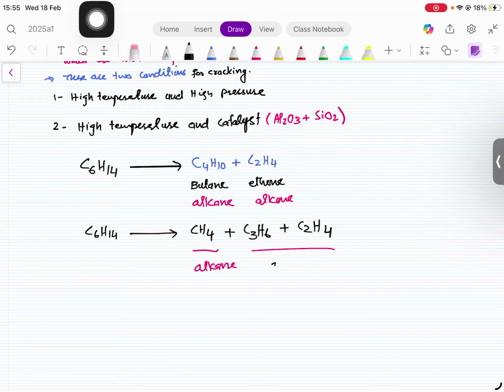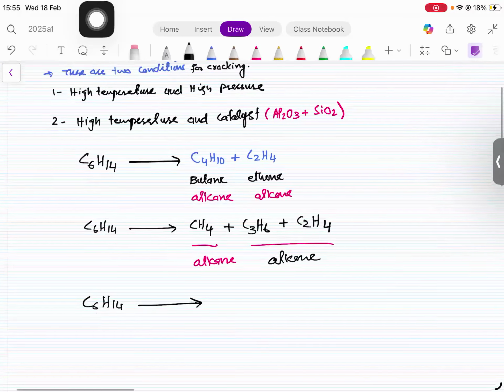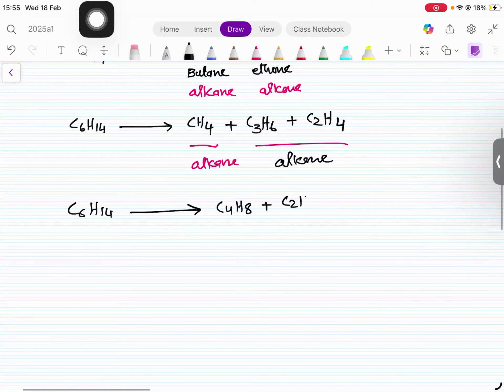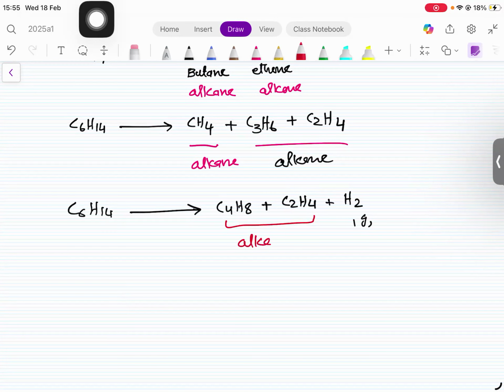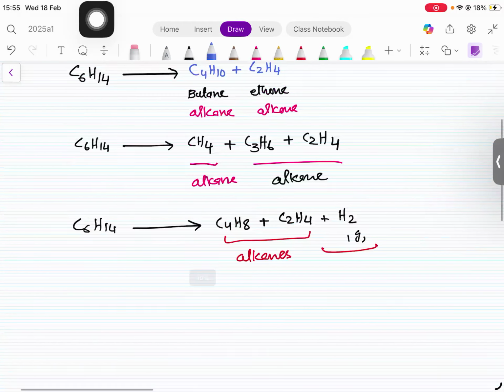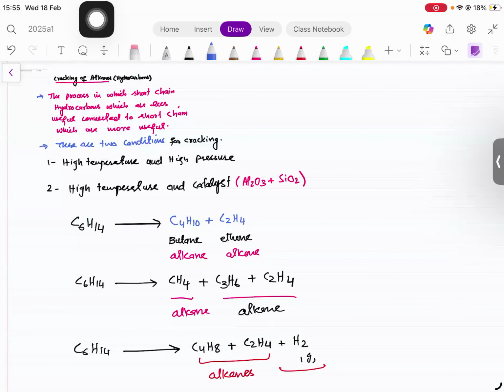At times, an alkane is not formed. For example, C6H14 when passed under high pressure and high temperature breaks down into C4H8, an alkene, and C2H4, an alkene, along with hydrogen gas. So this is another product. When the products are all alkenes, hydrogen gas is formed along with them. This is how the process of cracking takes place.